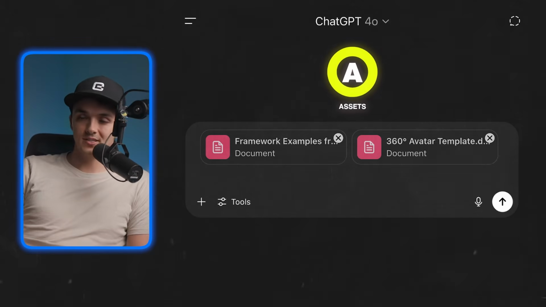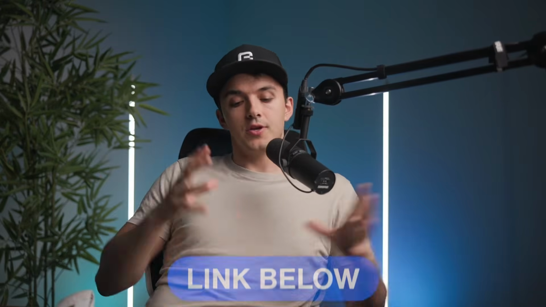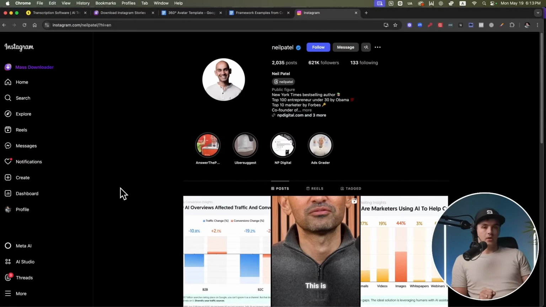And then assets, my favorite part of this whole process. Again, there's a link to download everything I'm gonna give you here. So here's my process for how I feed AI really good assets and how you can ethically hijack a competitor's writing style. Let's use Neil Patel for this example here. But again, this applies to anybody. Just find a creator that you like.